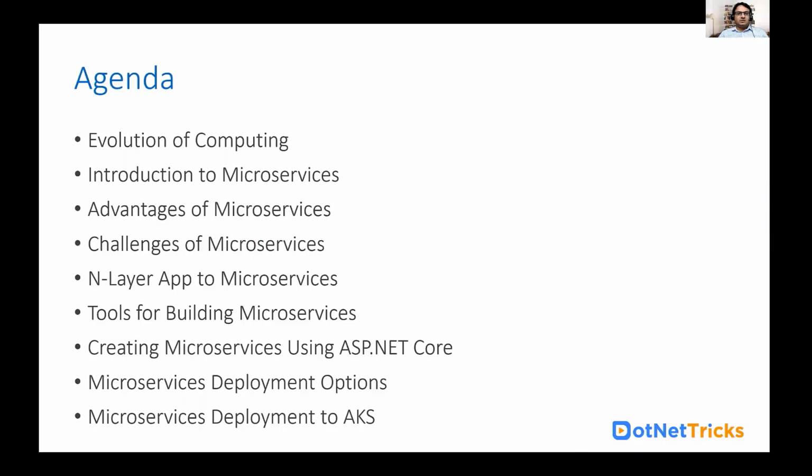So let's get started with today's session agenda. First, we will discuss the evolution of computing. Then we will talk about microservices, the advantages of microservices, and the challenges of microservices. Then you will see how you can migrate your existing N-tier or N-layer application to microservices, what various tools are available for building microservices, and creating microservices using ASP.NET Core. Then you will see what various deployment options are available in Microsoft Azure. And finally, you will see how we can deploy our microservices to AKS.